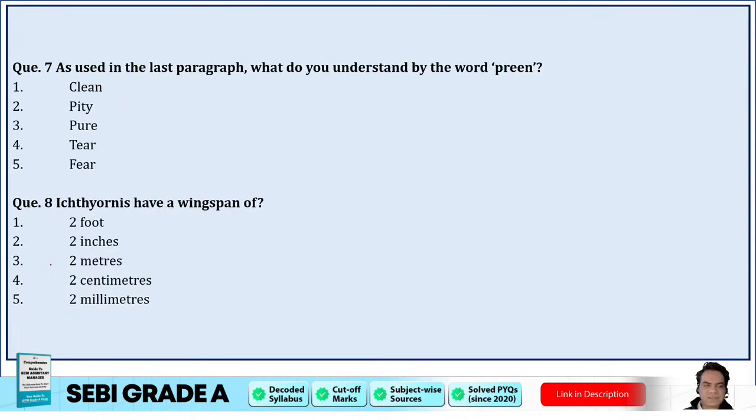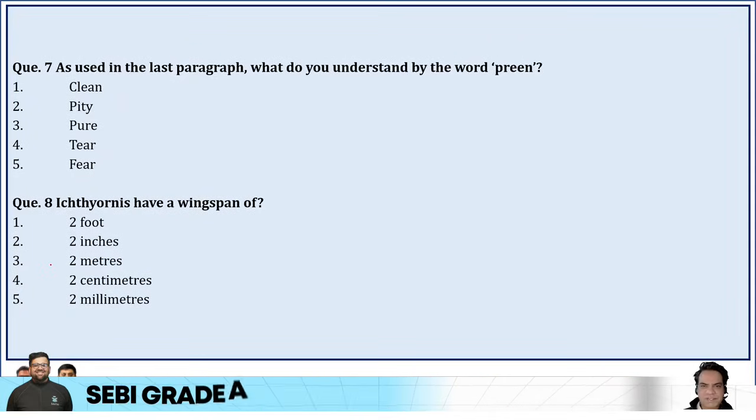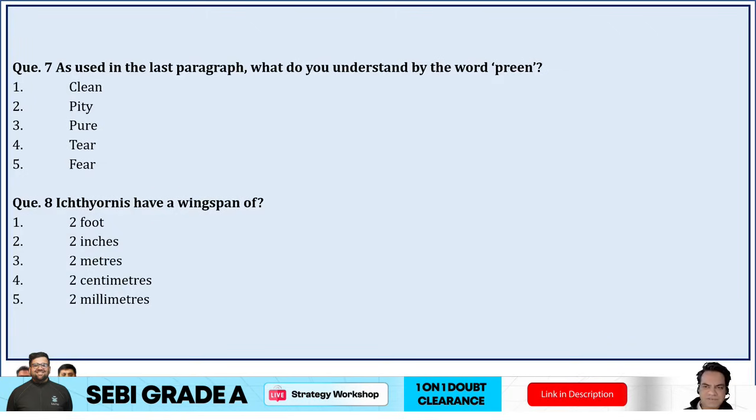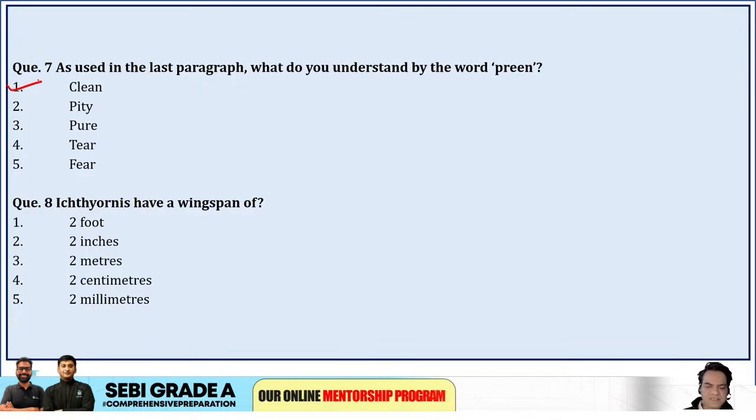Next, as used in the last paragraph, what do you understand by the word preen? To preen your feathers, clean, pity, pure, tear or fear? No, clean. Preen is cleaning, so option 1 is the correct answer.